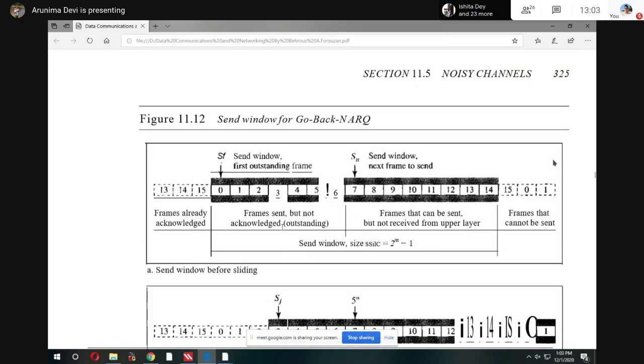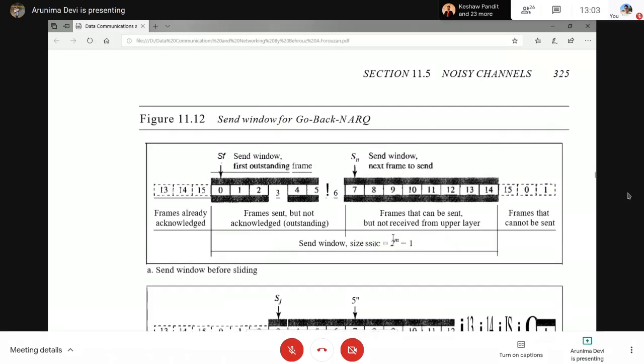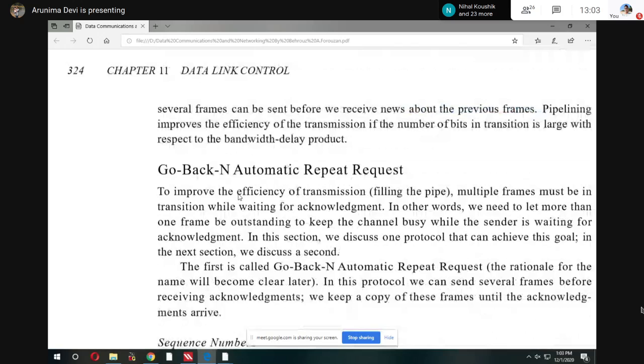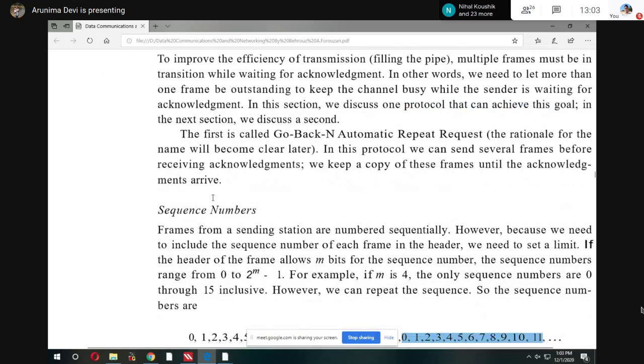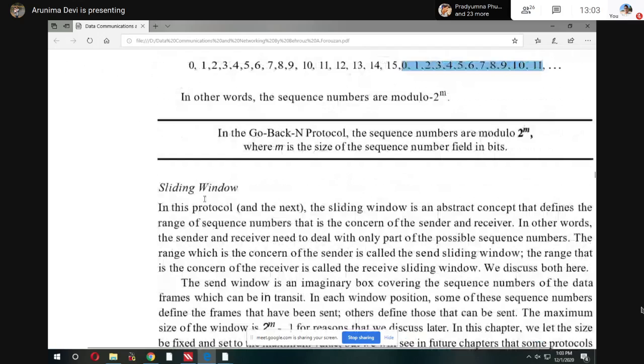So it is more suitable for a physical class, not an online class. I have to draw this section first, and then you try to see the sliding window concept. Later on you can understand what is called the send window and the receive window. Does anyone have some idea what a sliding window is? I just explained, but I don't know whether you got it or not. Sliding window.